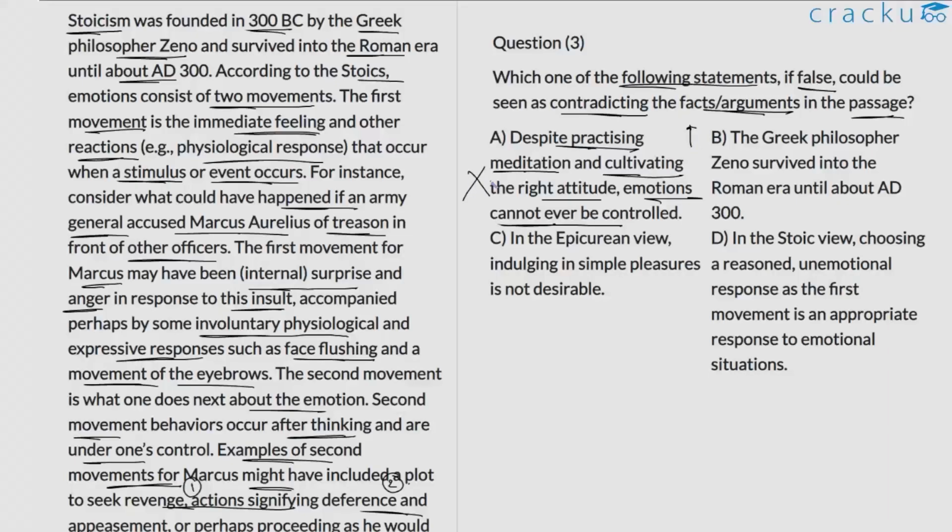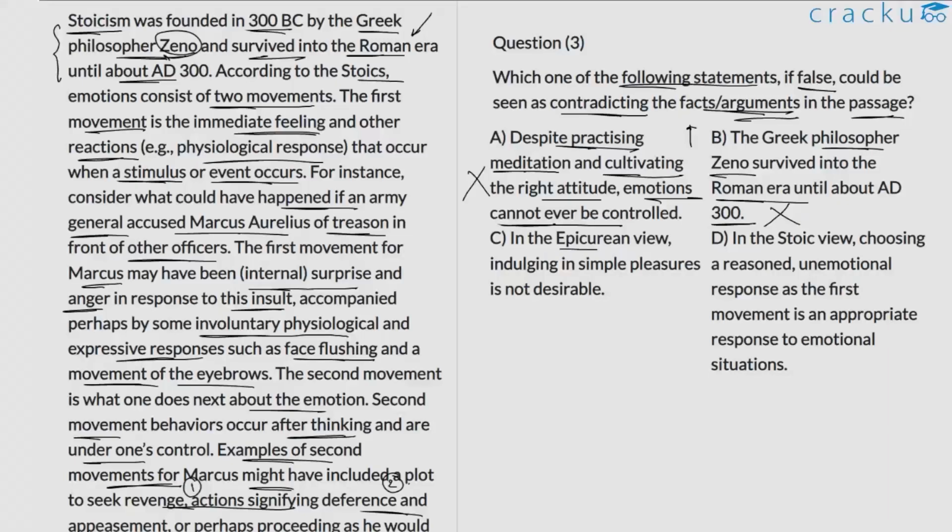B. The Greek philosopher Zeno survived into the Roman era until about 300 AD. Now, I'm not sure how this is relevant to any of the arguments that are highlighted. Facts, perhaps, yes. So we are told here that Stoicism was founded by the Greek philosopher Zeno in 300 BC and survived into the Roman era until about 300 AD. But again, this idea of surviving into the Roman era is perhaps not attached to Zeno, so I'm not sure how B is relevant to the discussion. Nevertheless, even if it's false, it might be consistent with what is being highlighted in this first part of the discussion. So we can reject option B as well.